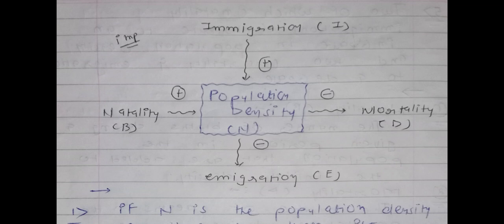But see, for emigration and for mortality, the sign will be minus. So we can say that if mortality increases, then population density decreases, and if emigration increases, then population density also decreases. So it is one type of table, okay. You will remember the sign and the parameter. For 2 parameters, natality and immigration, the sign will be plus, and for the 2 remaining parameters, mortality and emigration, the sign will be minus. So it is one type of MCQ-like question. You will remember the sign.